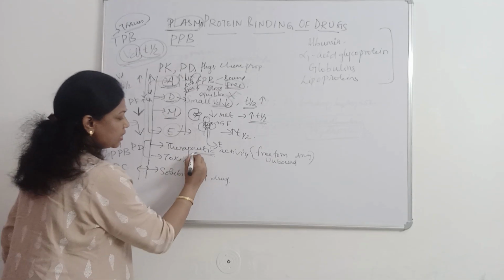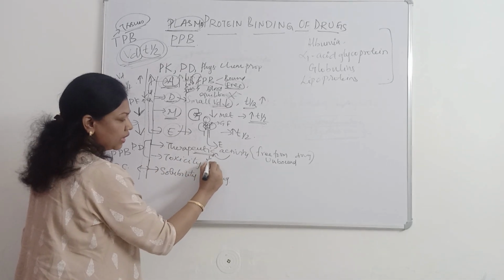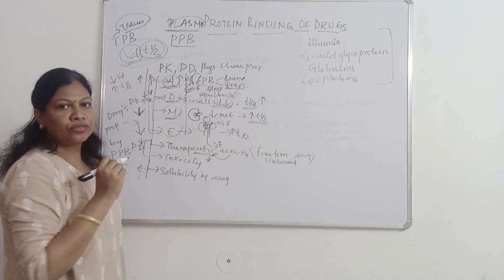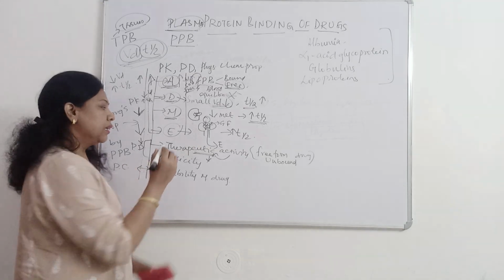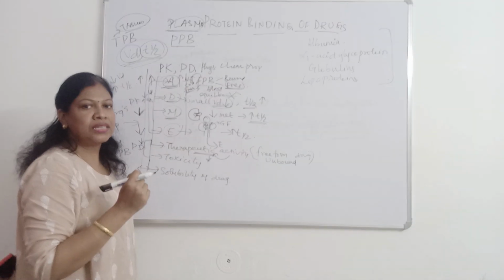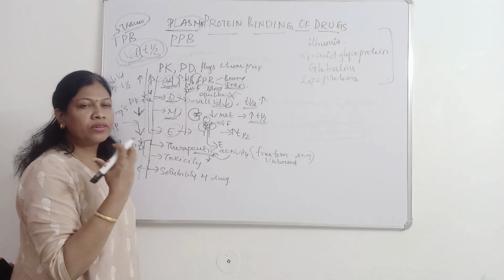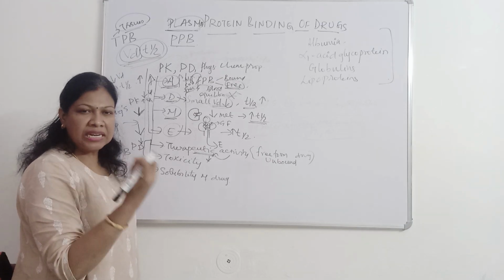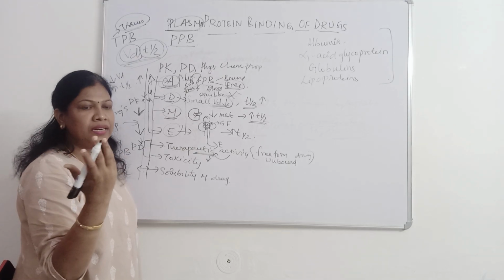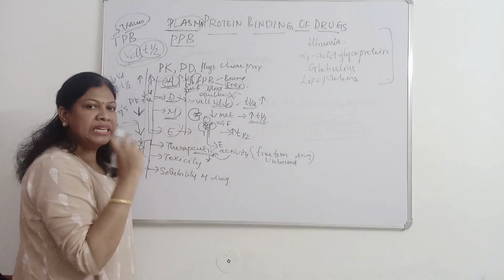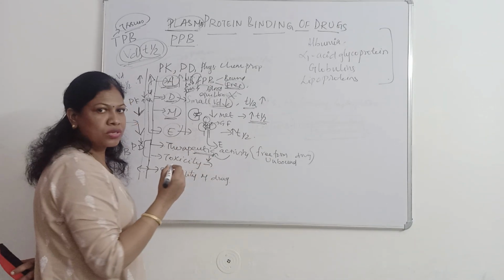So only the free form of the drug is responsible for therapeutic activity, and this will be reduced because of protein binding. If the drug has high protein binding, then the drug will have reduced therapeutic activity or a delayed onset of action. The onset of action will be delayed because the free form will be less, so the effective concentration to reach the blood will also be delayed. Now think about the toxicity.